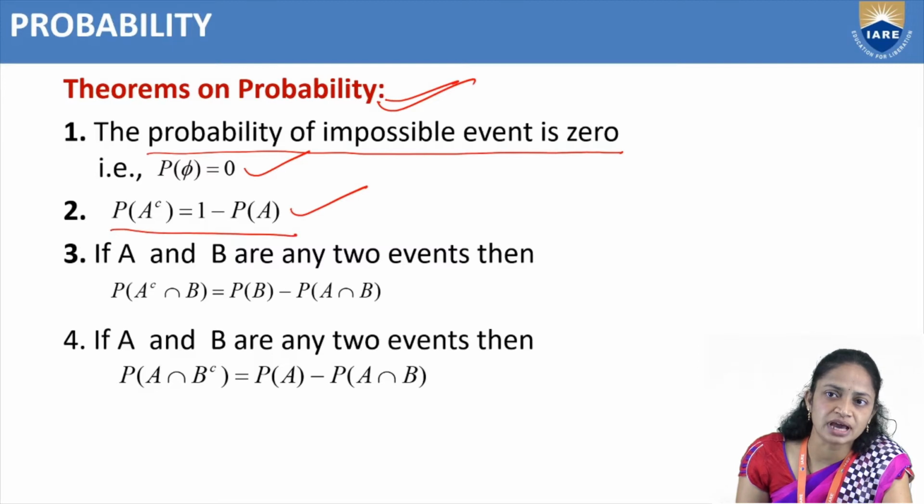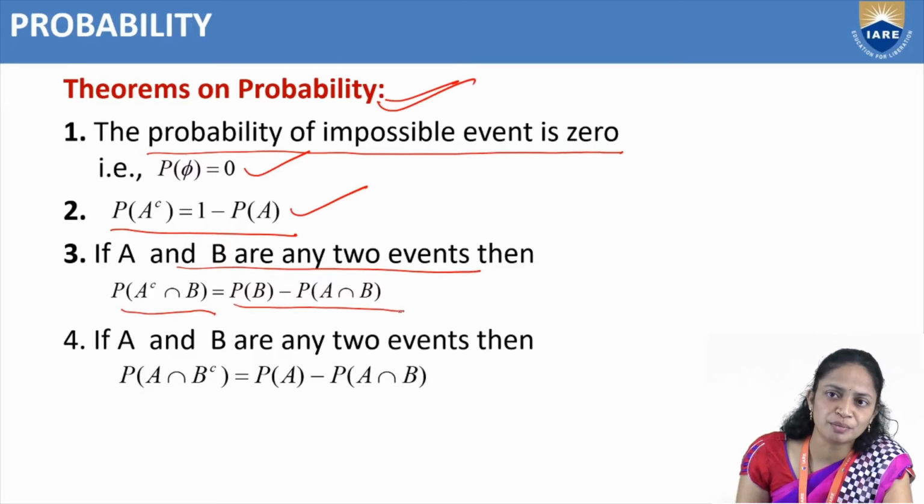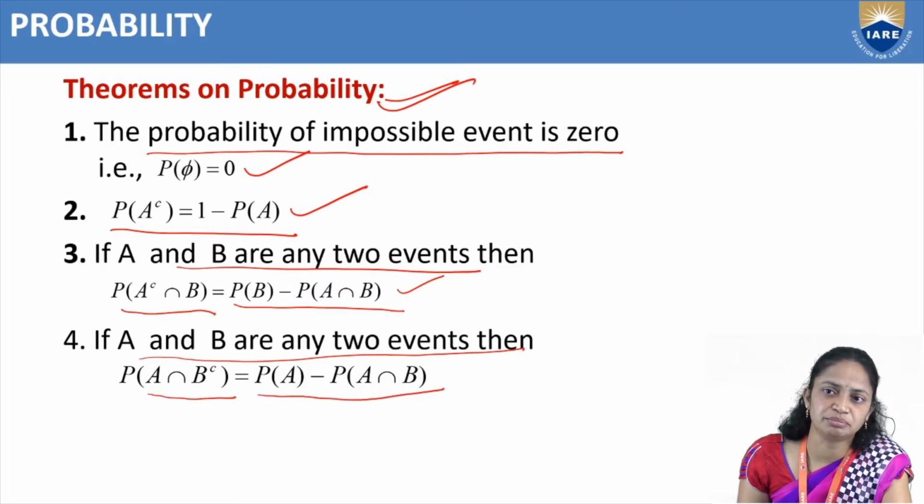Next, if A and B are 2 events, then probability of A complement intersection B equals probability of B minus probability of A intersection B. Next, if A and B are any 2 events, then probability of A intersection B complement equals P of A minus P of A intersection B.